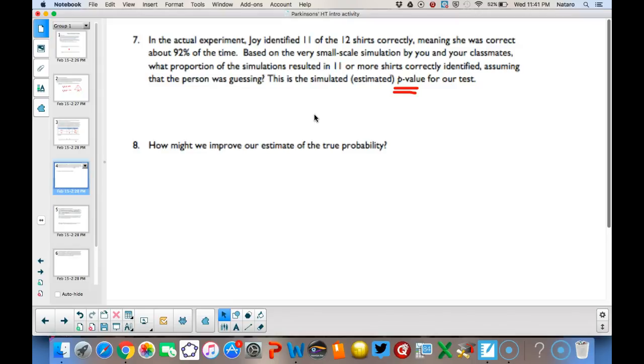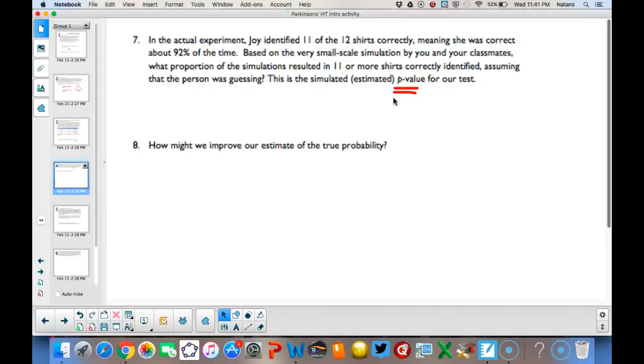So let's take a look at the results on the board. Did it happen at all? Did it happen only once? I'm guessing it didn't happen at all, and so our estimated p-value would be about 0. Pretty small. But of course, we only have, in this case, probably about 16 dots or 14 dots on our board in our dot plot.